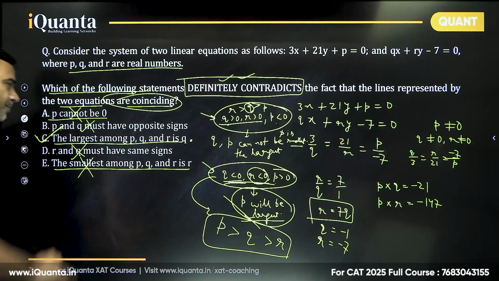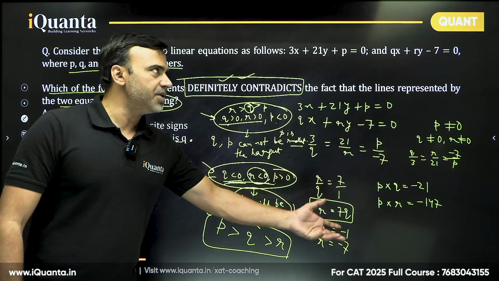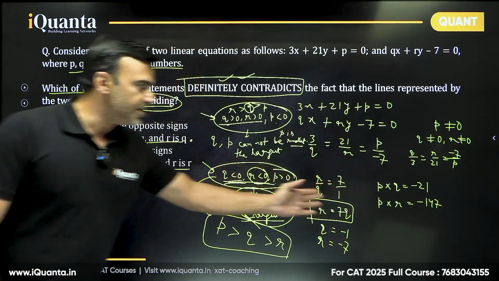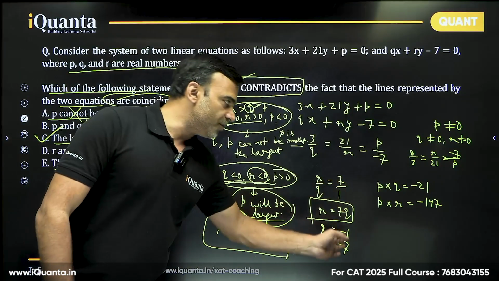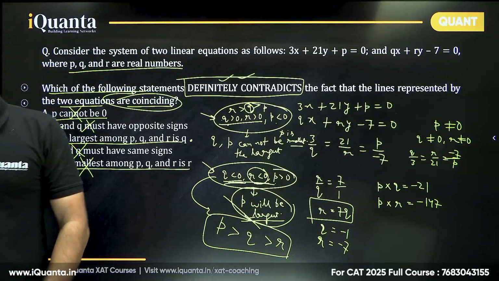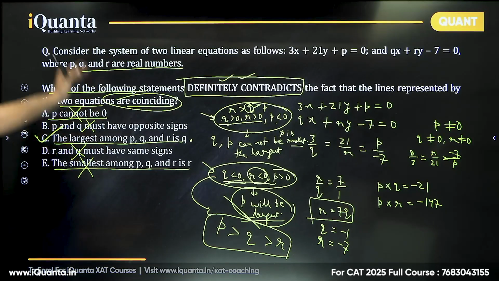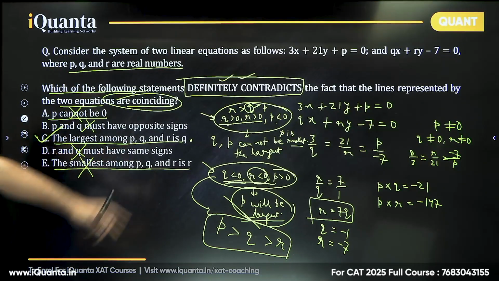So by simple basic analysis, not a very big question, it's not a very big deal. It's just that you have to understand the meaning of sign, of multiplication of two positive numbers, ratio of two positive numbers, and so on and so forth. Right? So it's a simple question. Keep it simple. Answer is option C as per the option given on the board. This C is the correct answer.